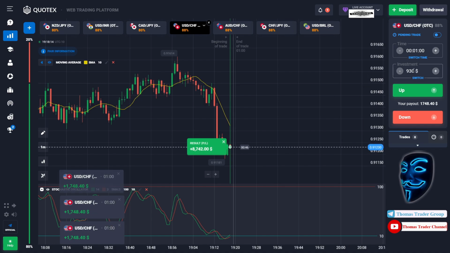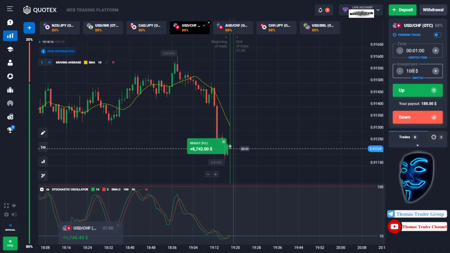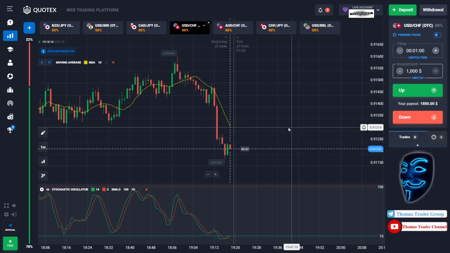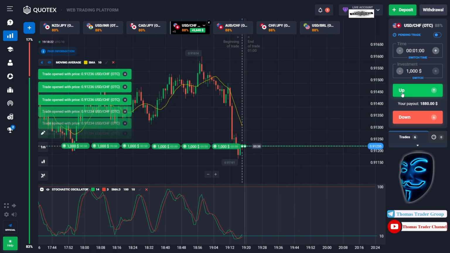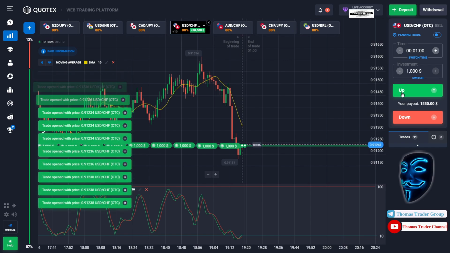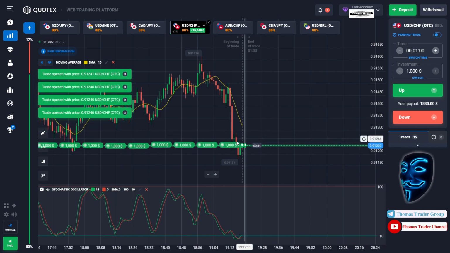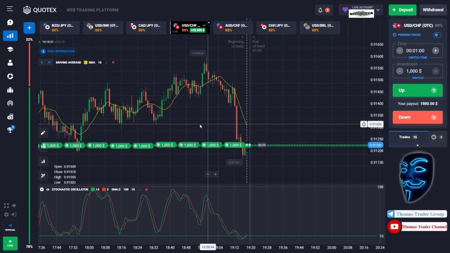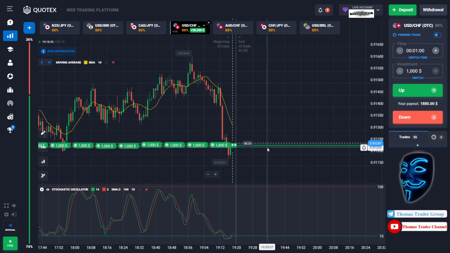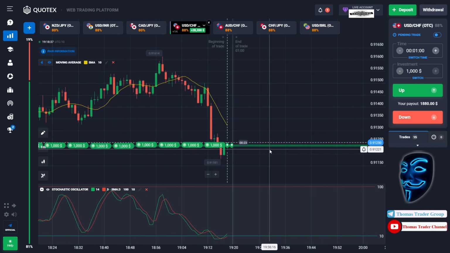Let's divide it into 15. We will open 15 positions of $1,000 in the next open position. And over here we still can open buy for 1 minute. We will open 15 positions of $1,000 because I'm sure that the market will still continue the correction to the moving average or the resistance area over here before it continues the bearish trend. Let's prove it and let's wait till the end of our trade.